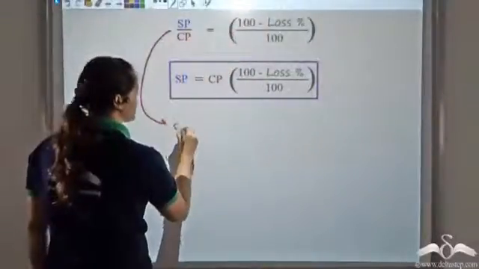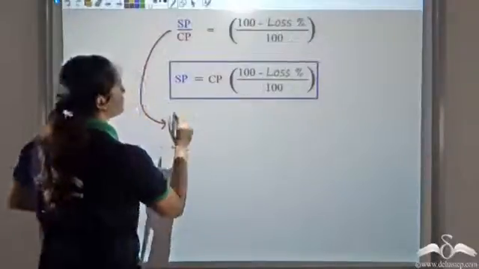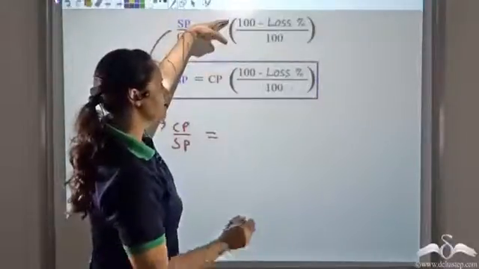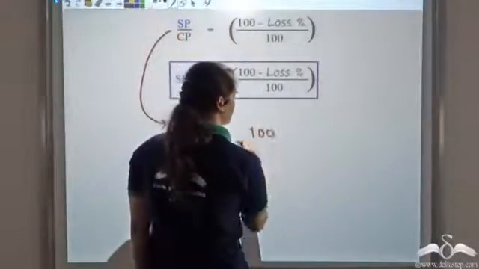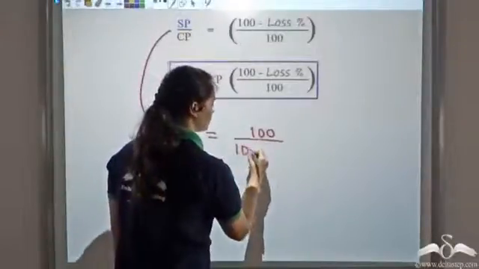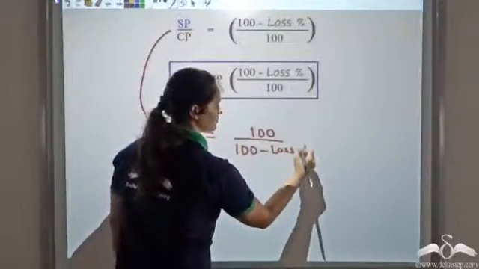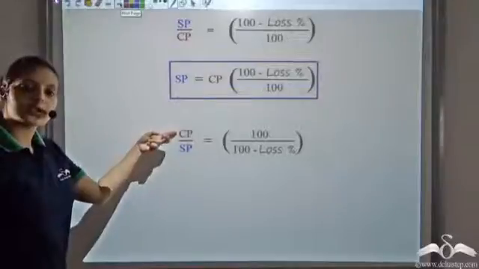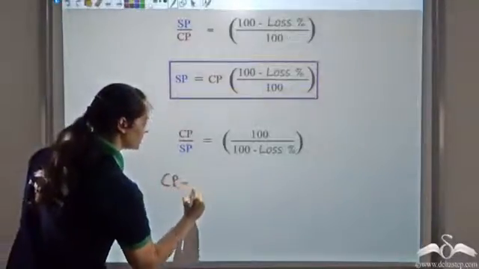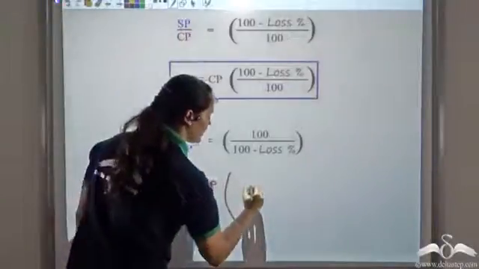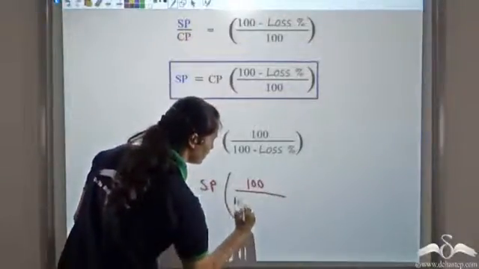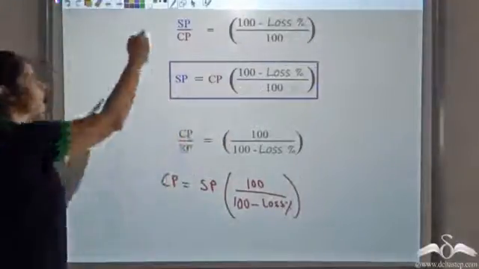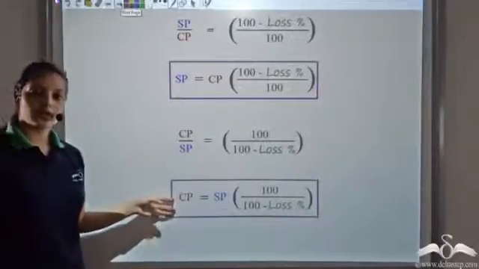So this would become CP by SP, and this will become 100 upon 100 minus loss percent. Now I can find cost price from here. Cost price would be nothing but selling price multiplied by 100 by 100 minus loss percent. So this is what my cost price is.